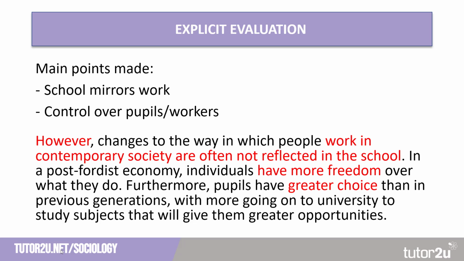So, however, changes to the way in which people work in contemporary society are often not reflected in the school. It's very much a postmodern point here. In a post-Fordist economy, individuals have more freedom over what they do. Furthermore, pupils have greater choice than in previous generations, with more going on to university to study subjects that will give them greater opportunities. So you can see here it's quite a developed evaluation. We've talked about how school doesn't mirror contemporary work and how individuals have more freedom, versus the point that we've already made, that pupils are controlled.